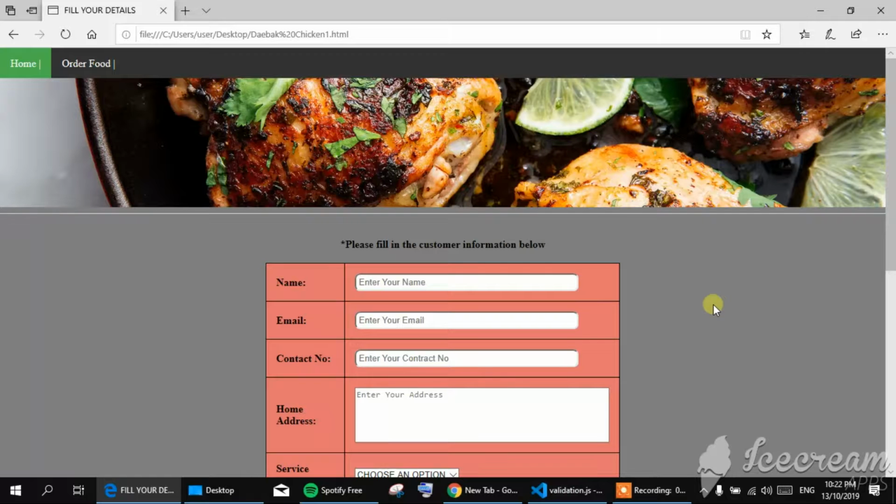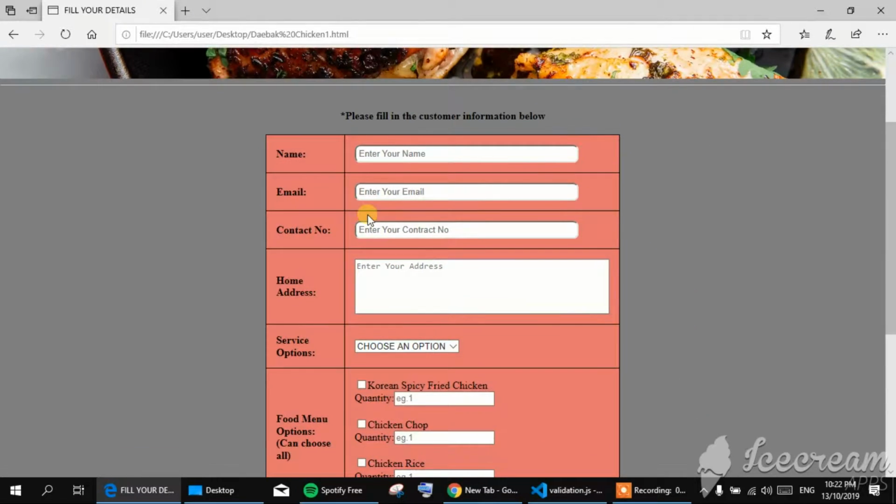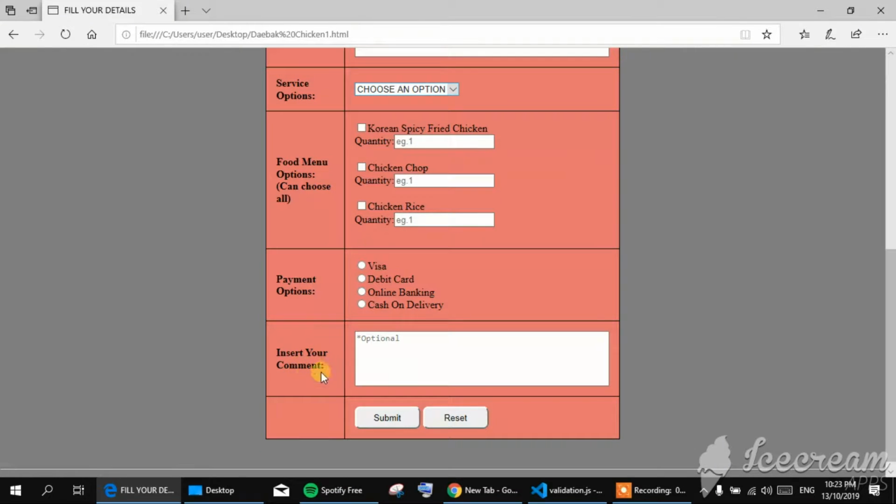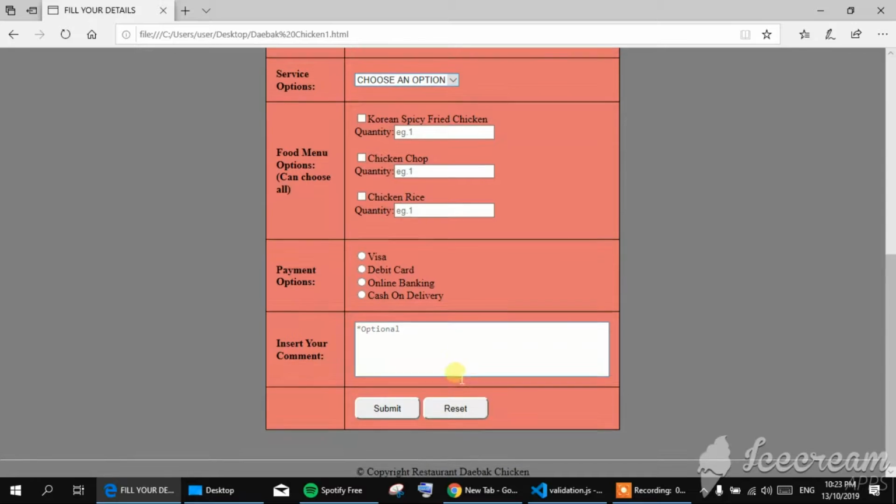It is the order food web page where you are required to fill in the information below. There are 8 fields that you need to fill in and select, such as name, email, contact number, home address, service option, food menu option that you can choose one or all, and the quantity, payment option, and insert your comment, which is optional. There are two buttons, submit and reset.